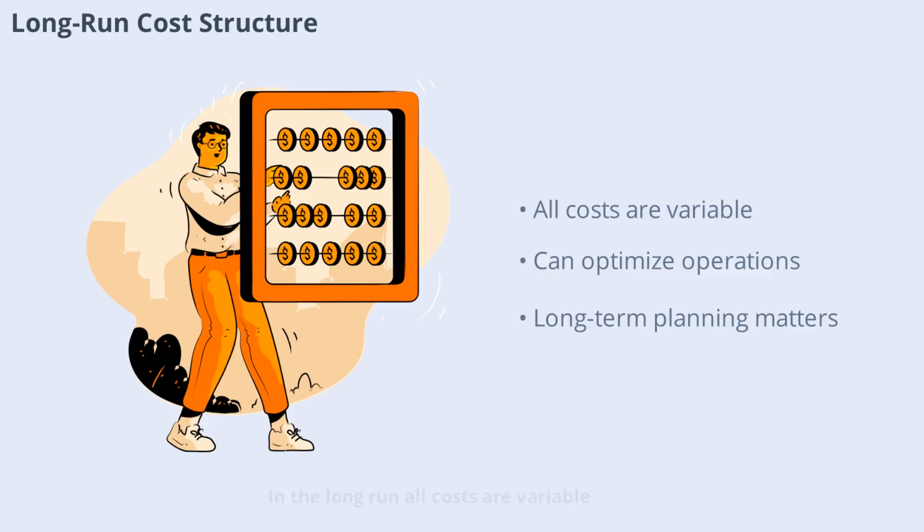In the long run, all costs are variable. Firms can change every aspect of their operations, from the size of their plant to the number of workers. This allows them to seek the lowest possible cost for any level of output, making long-term planning crucial for success.